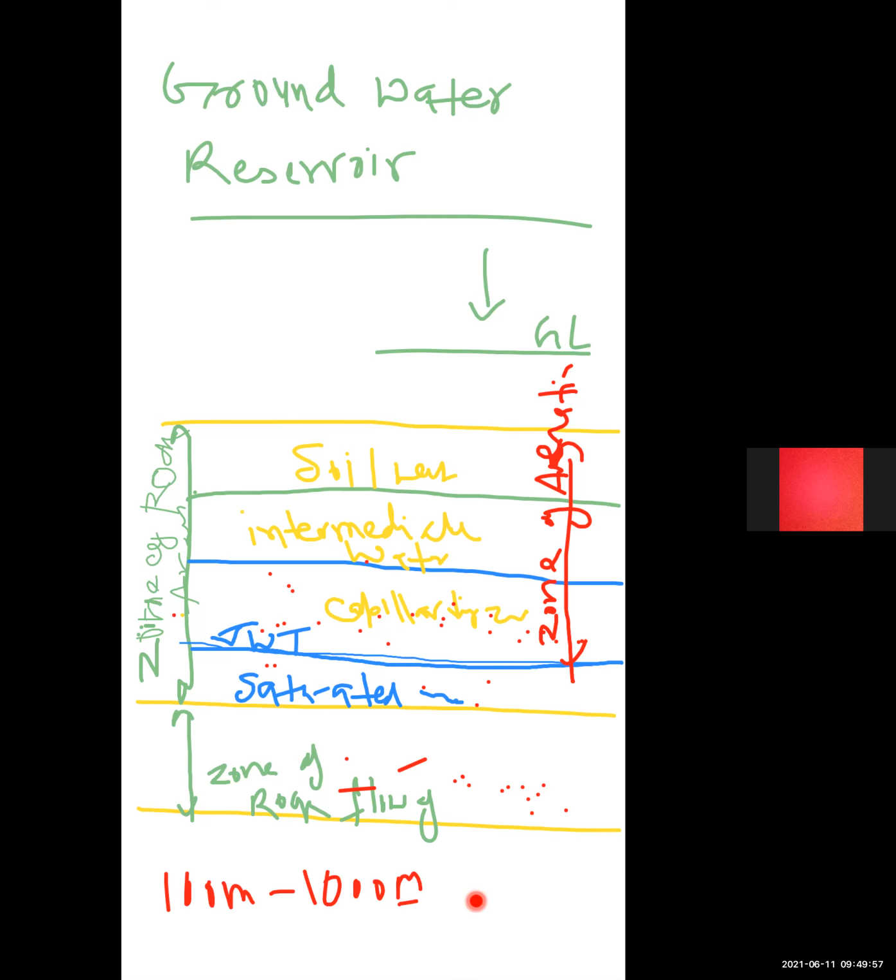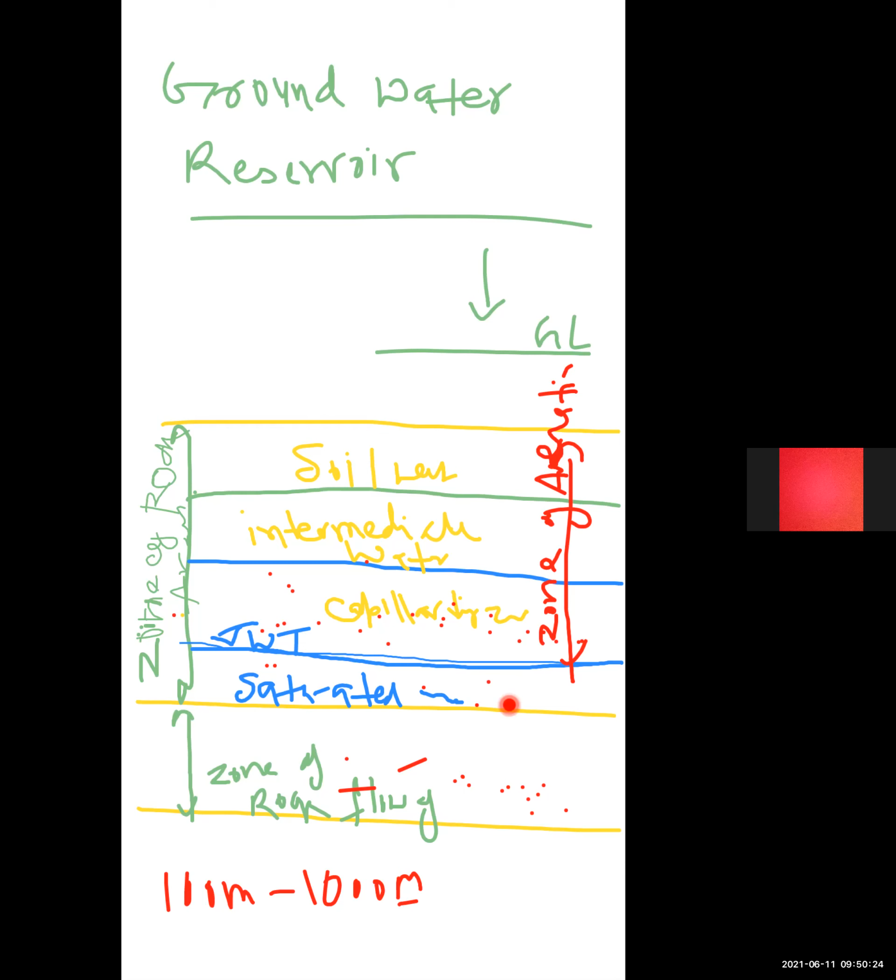The zone below the groundwater table is known as the zone of saturation or saturated zone, and the zone above the groundwater table is known as the zone of aeration. Water existing in the zone of aeration is due to molecular attraction.